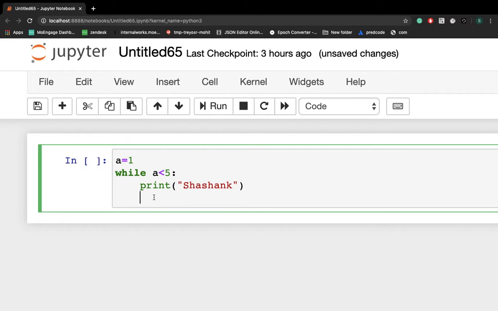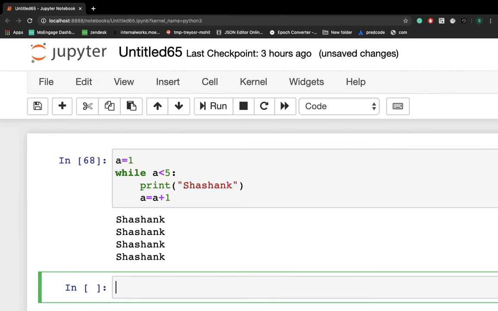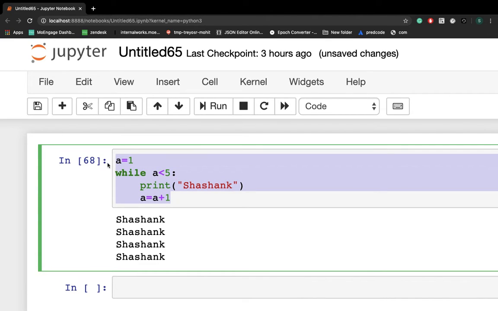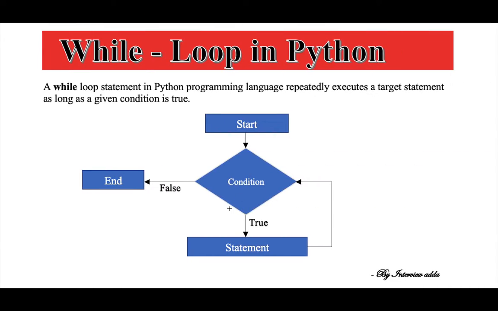Now the third important thing is that you have to increment the variable, so a is equal to a plus 1. I am getting my name 4 times. Let's see how exactly it works at the backend. Initially a is equal to 1. 1 is less than 5, which is true. Once the condition is true, we execute the statement and keep checking the condition.